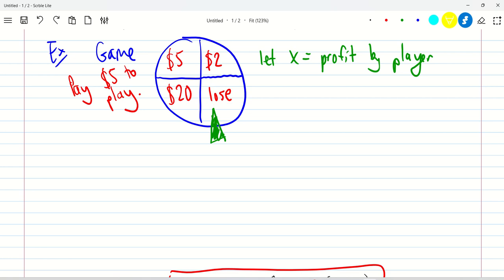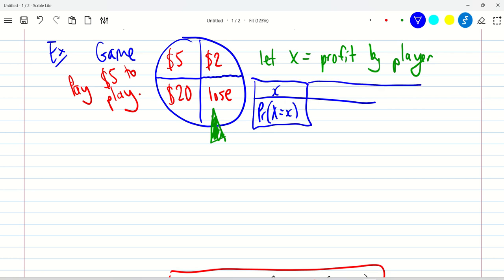We can actually have a look at what's going on. Let's let X be the profit from the player. There are 4 different situations that can happen here, so we can set up a table with the different profits for each situation. So let's go X equals x, and I said profit, but I meant probability. I've got my words jumbled up there. So let's have a look at the 4 different situations, and in each we'll look at what the profit will be.